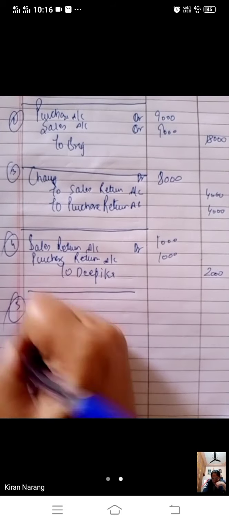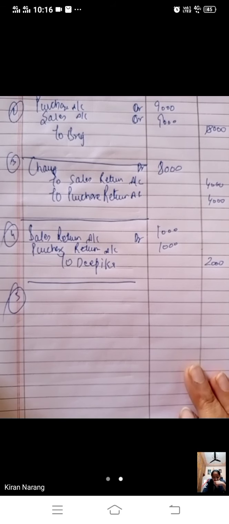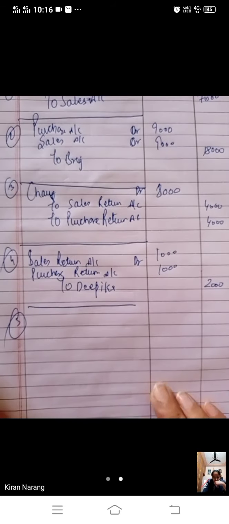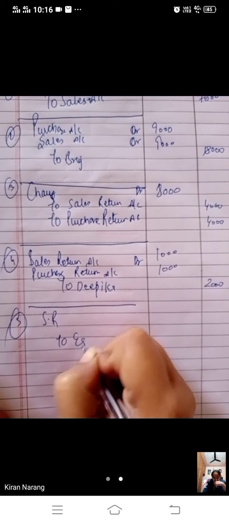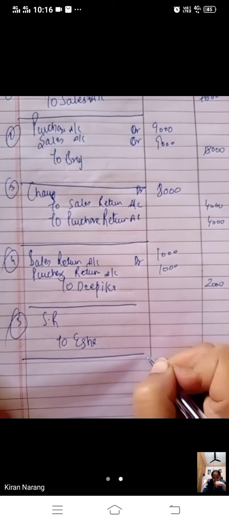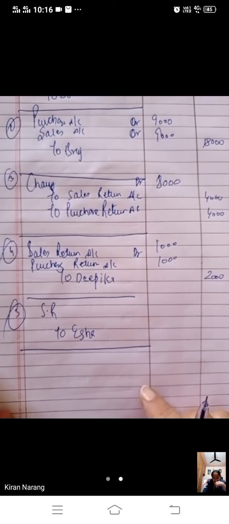Last entry, bete. Goods returned from Isha rupees 2,000 were recorded in purchase book. This is something different. Goods returned from Isha, so we have to record sale return to Isha. This was to be the entry. We have received returns, but we have recorded in the purchase book, not in purchase return.